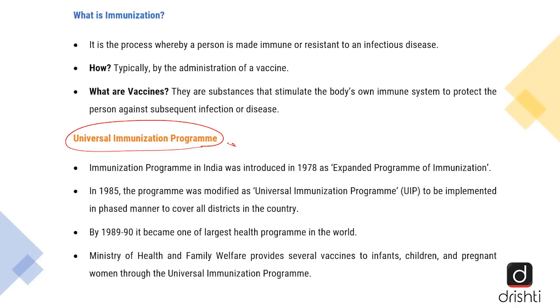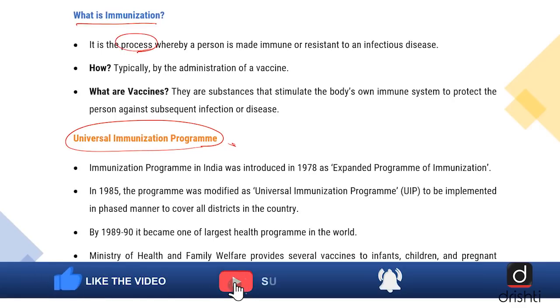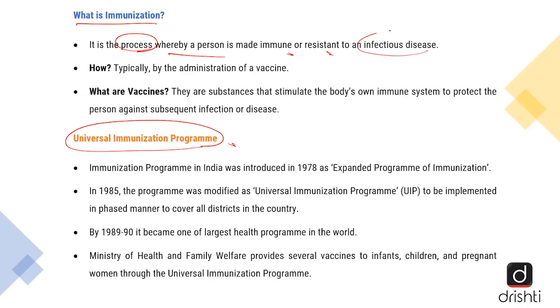Now, before we get to the Universal Immunization Program, let us learn what immunization is. It is simply a process whereby a person is made immune or resistant to an infectious disease. And how is this done? Typically, by the administration of a vaccine. Another important point to keep in mind is how you define vaccines. Technically, vaccines are substances that stimulate the body's own immune system to protect the person against subsequent infection or disease. Okay, so with this information, let us try to understand what the Universal Immunization Program of India is.